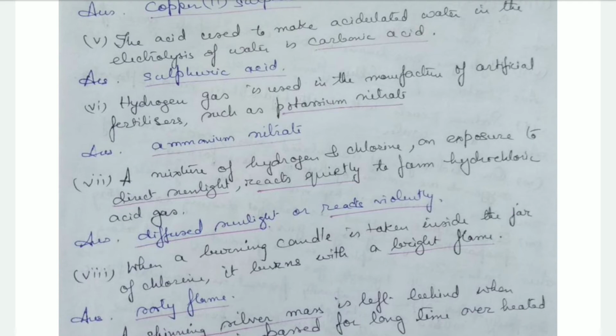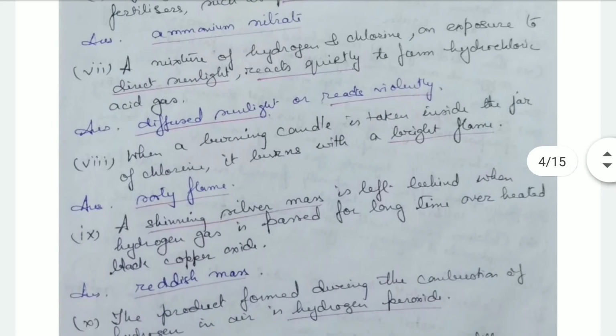Okay, the other way around. Two types of statement you can write for correcting it. Then, when a burning candle is taken inside the jar of chlorine, it burns with a sooty flame. Soot comes out from the flame.